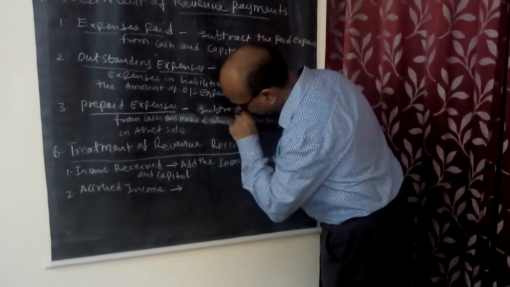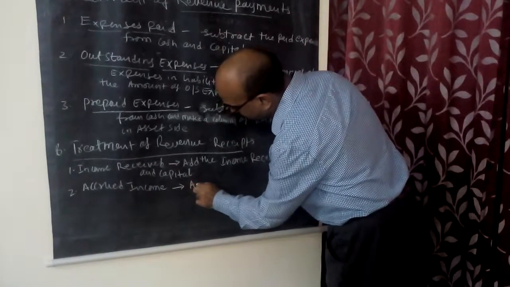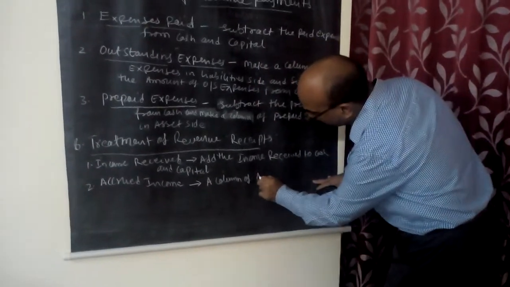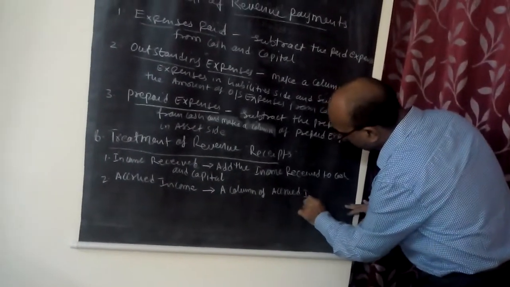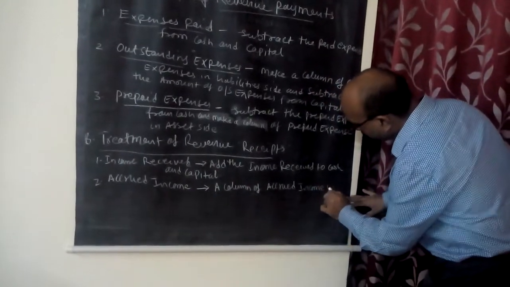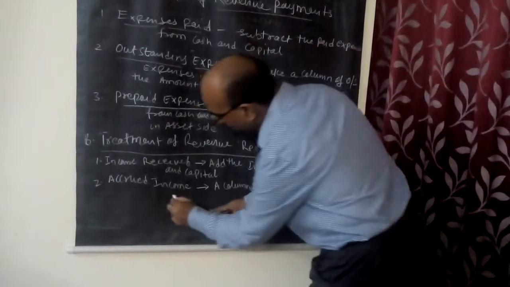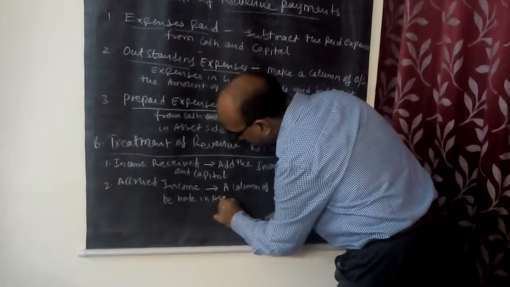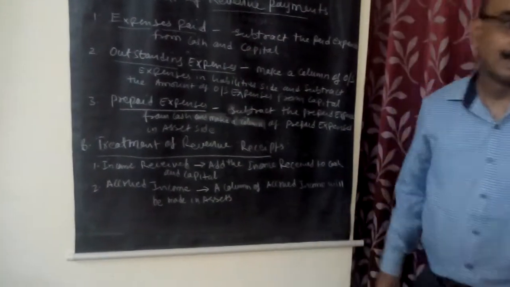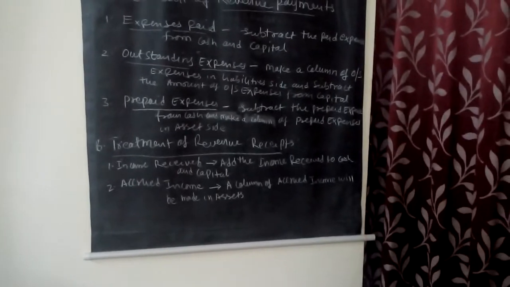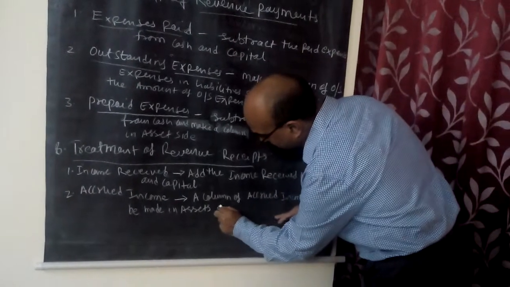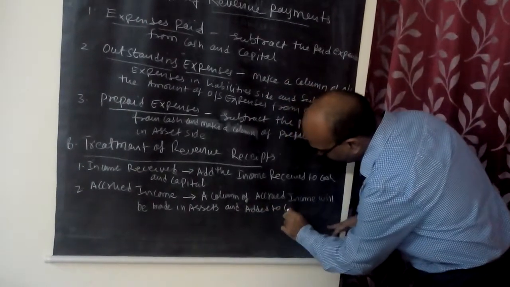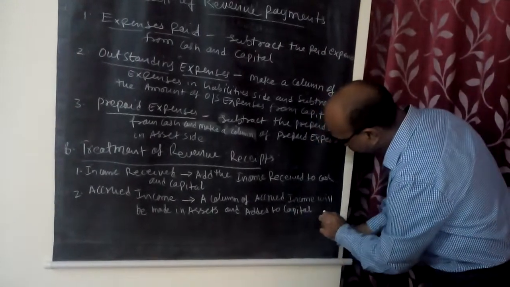So a column of accrued income will be made on the asset side and it will be added to capital on the liability side.